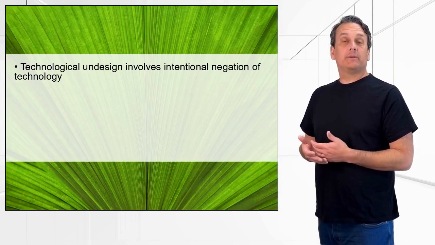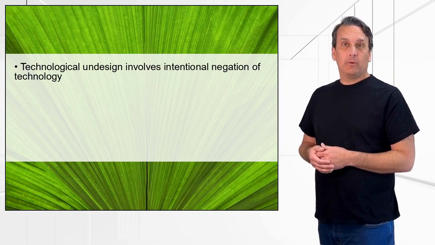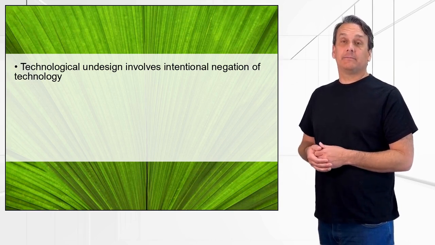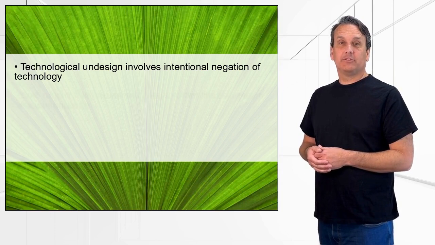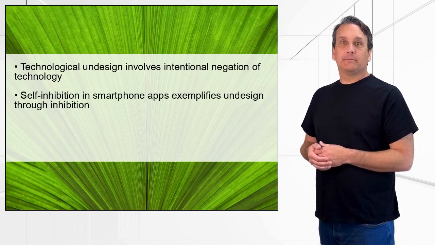One practical example is the self-inhibition built into smartphone apps that limit screen time or block access during certain hours. These features represent undesign through inhibition, where technology actively constrains its own use.